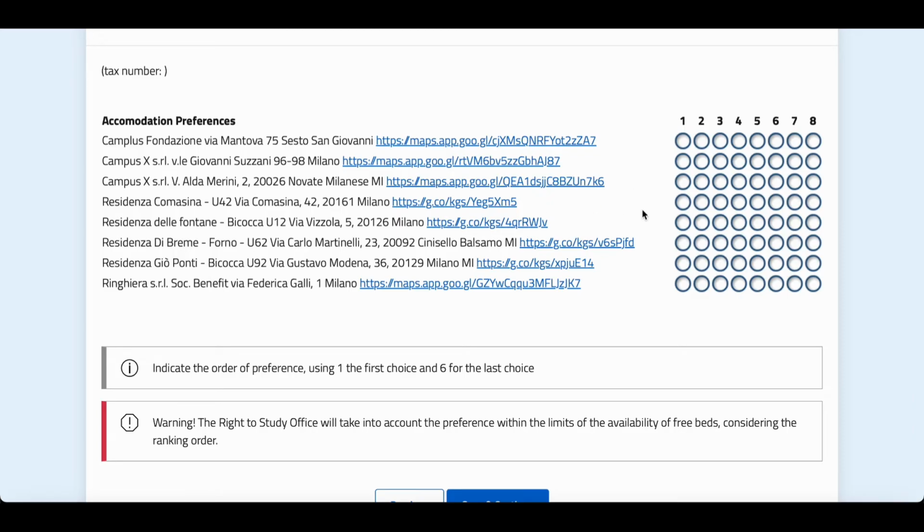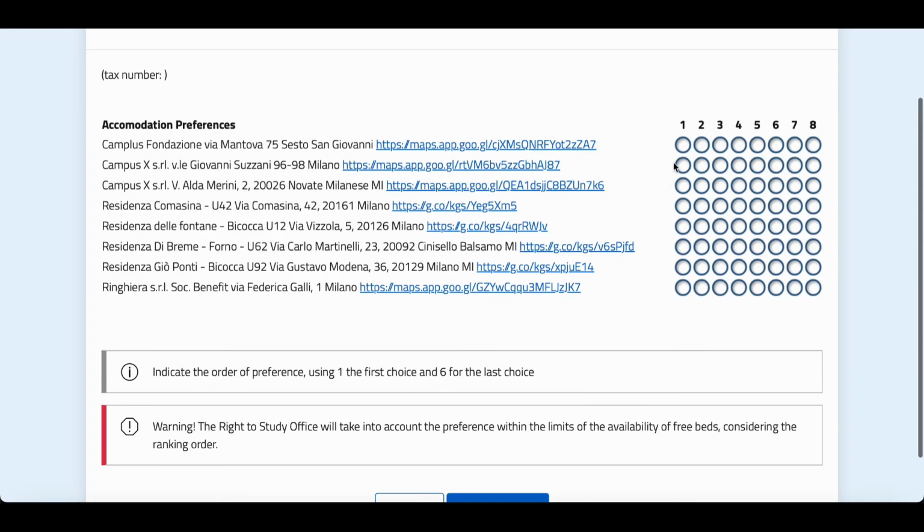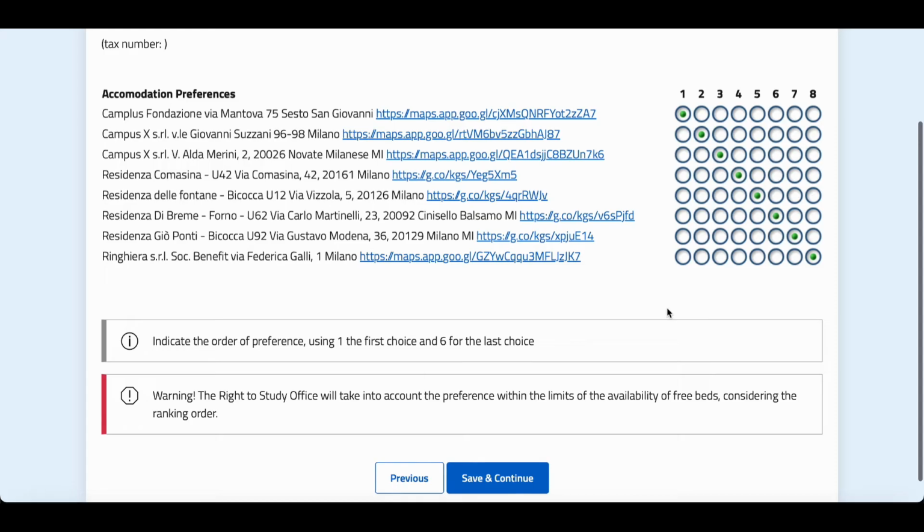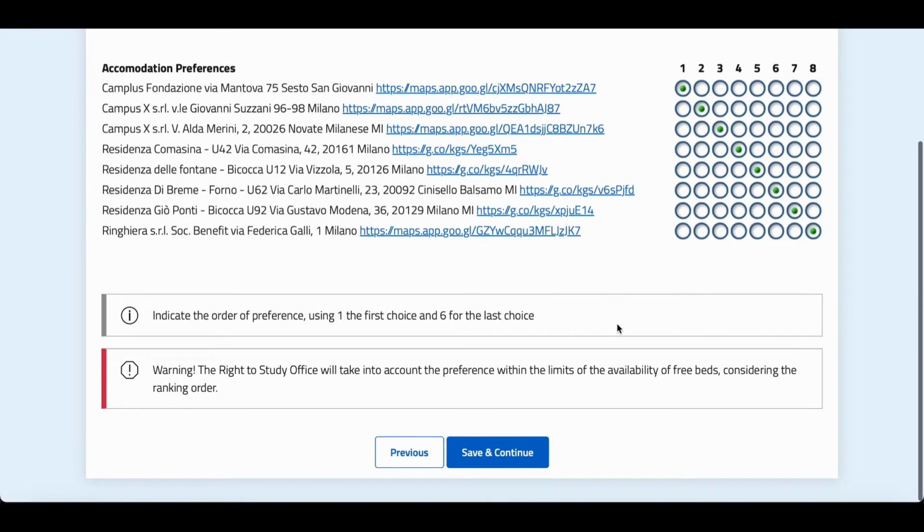You need to give a preference to each of these. We gave random preferences here, but you need to choose your preferences according to your campus. Give the first preference to the one nearest to your campus, then the second accordingly, and so on. Okay, then we move to the next step.